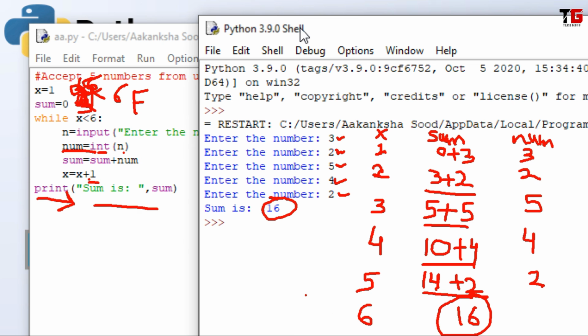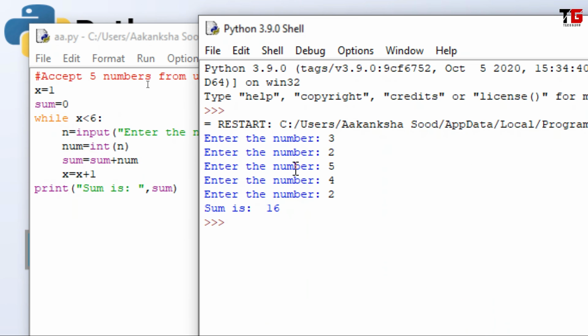Alright friends, I hope it is clear to you. So that is about while. In my next video we will learn about the for loop.